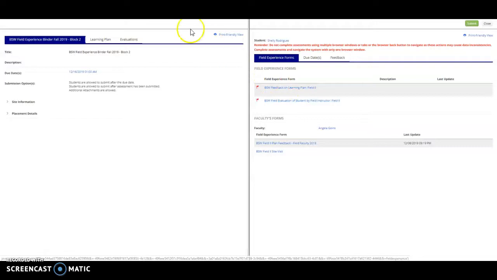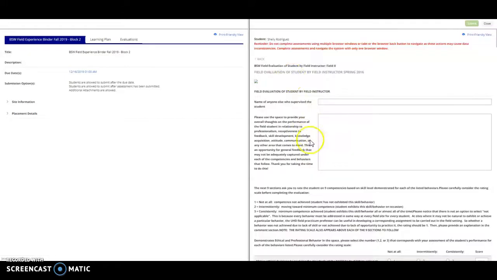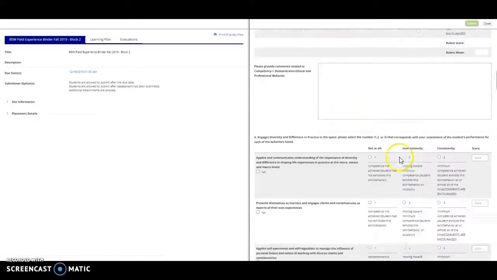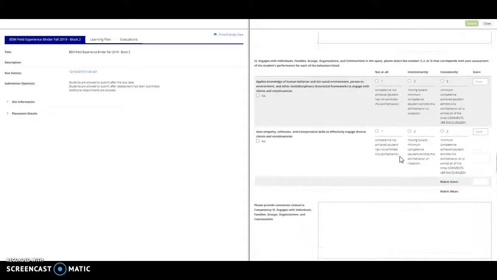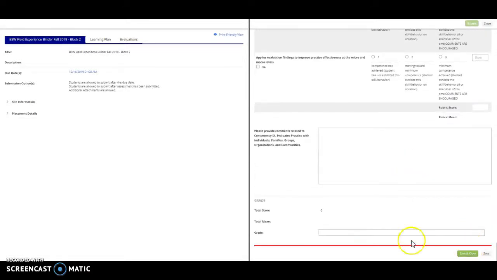So when you click on her name, you get a split screen with your information on the right hand side. So if you click on the evaluation, it's going to pop up right here for you. You go through, click for the competencies moving forward. At the bottom, this is where you would save and close.